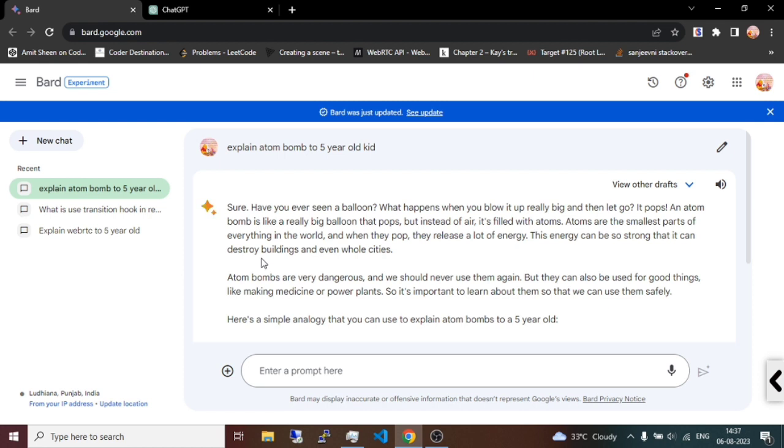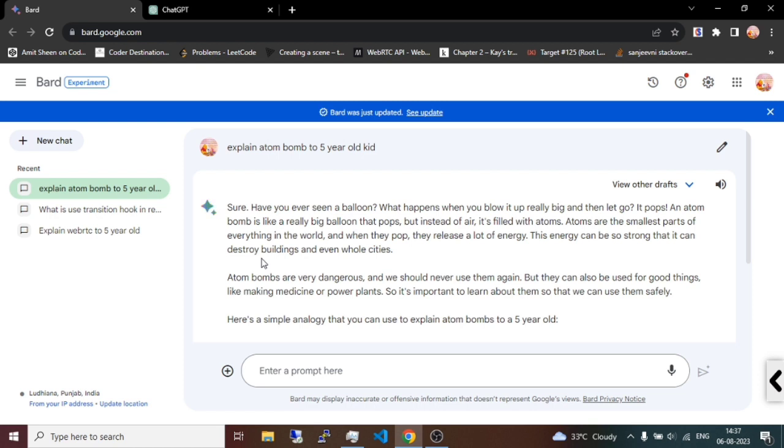Sure, have you ever seen a balloon? When you blow it up really big and then let go, it pops. An atom bomb is like a really big balloon that pops, but instead of air, it's filled with atoms. Atoms are the smallest part of everything in the world, and when they pop they release a lot of energy. This energy can be so strong that it can destroy buildings and even whole cities. Atom bombs are very dangerous and we should never use them again, but atoms can also be useful for good things like making medicine or power plants. So it's important to learn about them so that we can use them safely. Here is a simple analogy that you can use to explain an atom bomb to a 5-year-old.